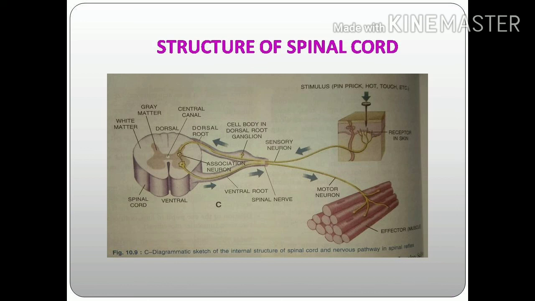From the ventral horn region, the motor nerve arises and conveys the impulses to the particular organs. In the dorsal region we can see the sensory neuron, and in the ventral region we can see the motor neuron, and they end in the horns of the respective region.